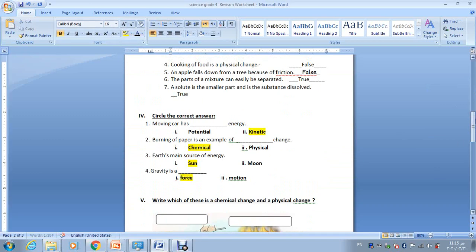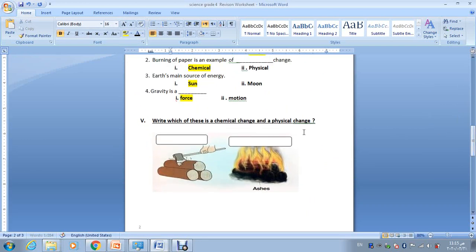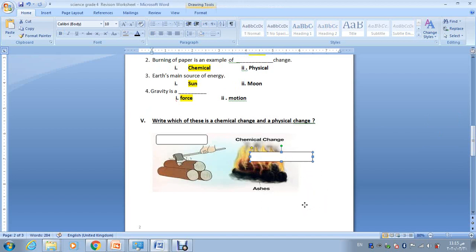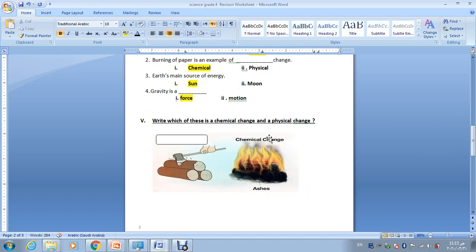Now here, which of these is a chemical change and which is a physical change? Here the ashes is a chemical change. Why? We said that the burning of wood is a chemical change, because there's release of heat and light and smell.